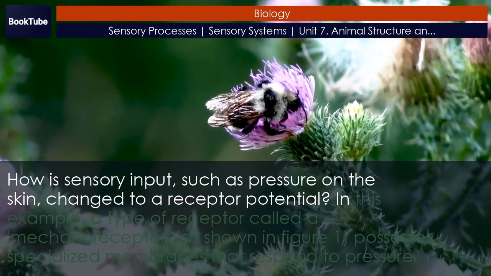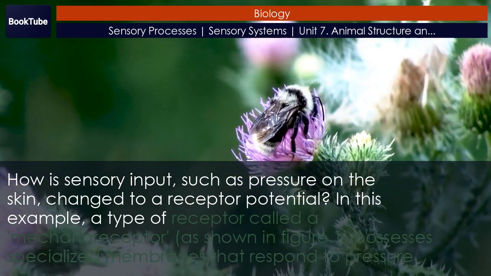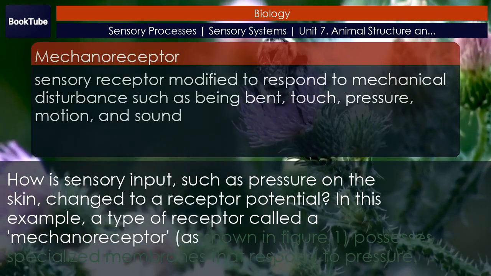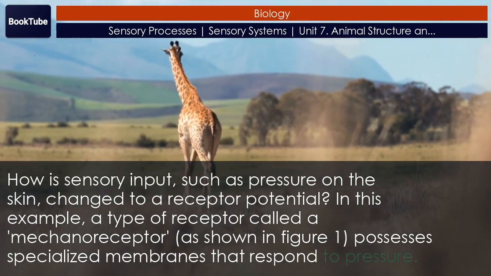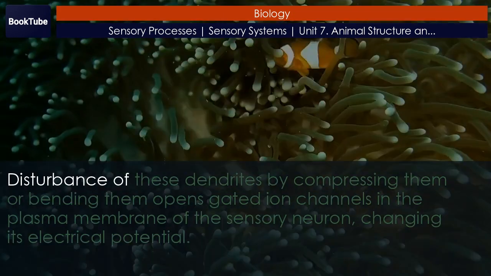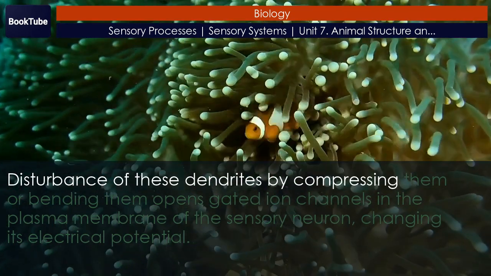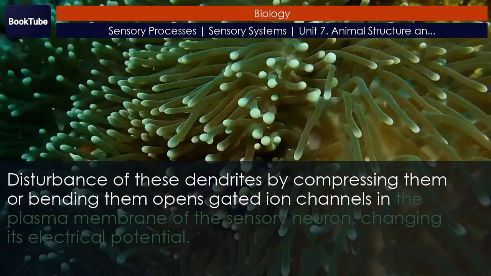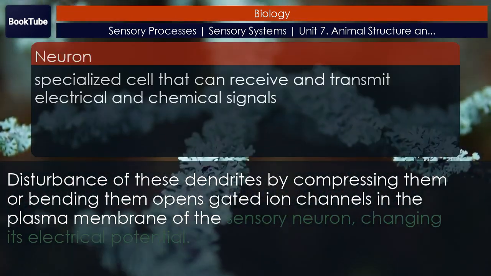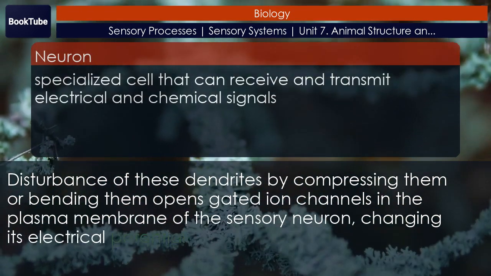In this example, a type of receptor called a mechanoreceptor, as shown in Figure 1, possesses specialized membranes that respond to pressure. Disturbance of these dendrites by compressing them or bending them opens gated ion channels in the plasma membrane of the sensory neuron, changing its electrical potential.